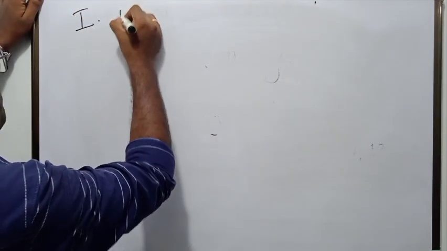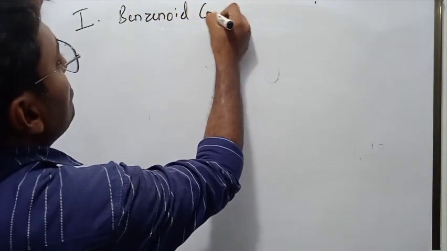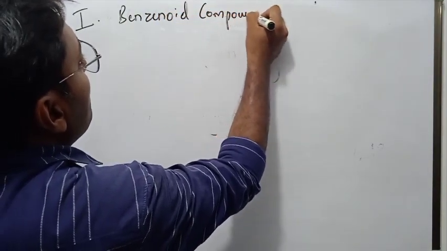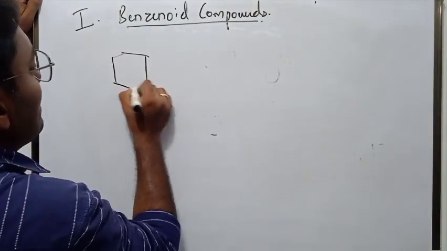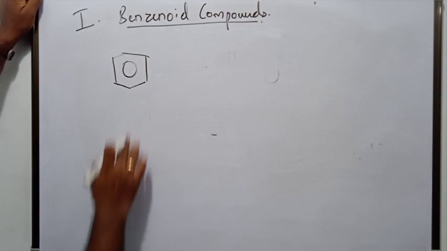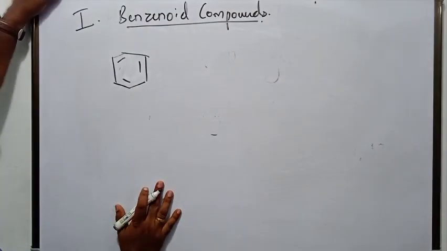Let me first take benzenoid compounds. The first example that I would like to take is benzene itself. Let me draw it, yes, like this, benzene itself.